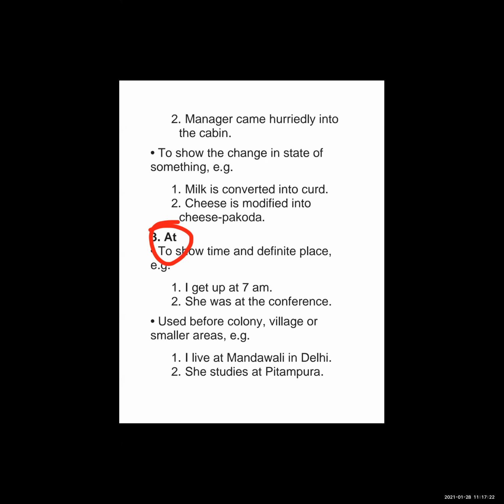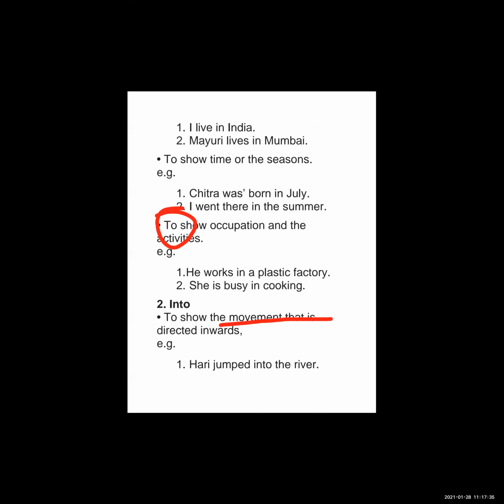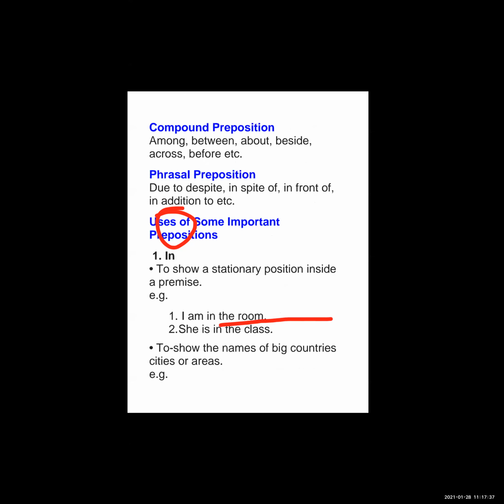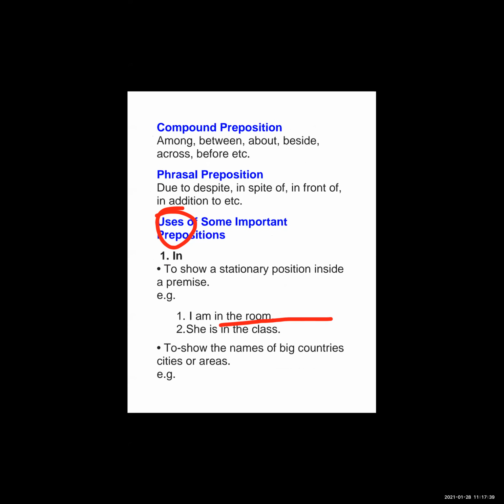Use at before colony, village, or smaller areas. Here we use in for big countries, to show the names of big countries, cities, or areas.